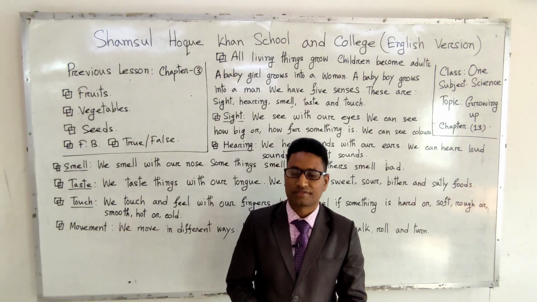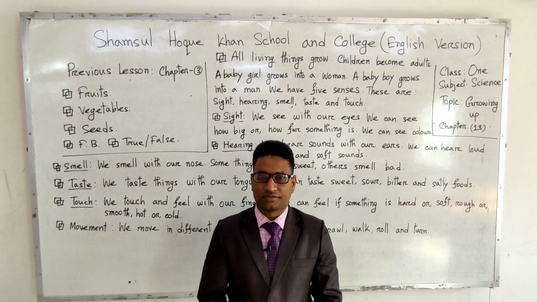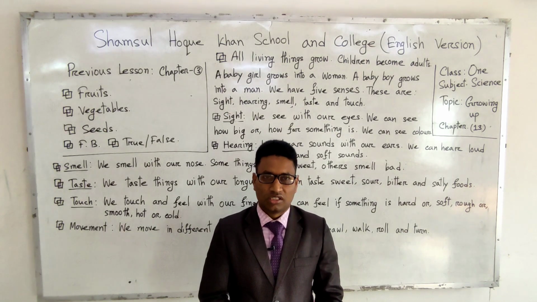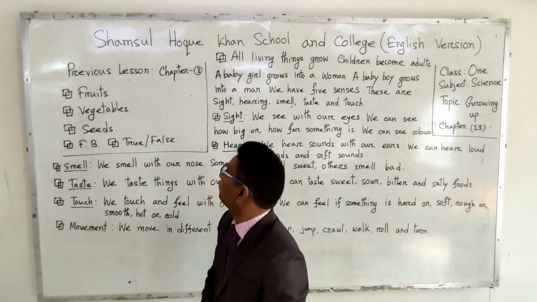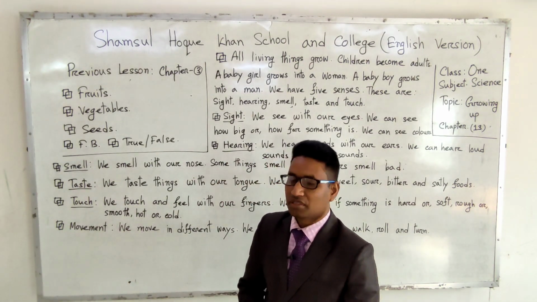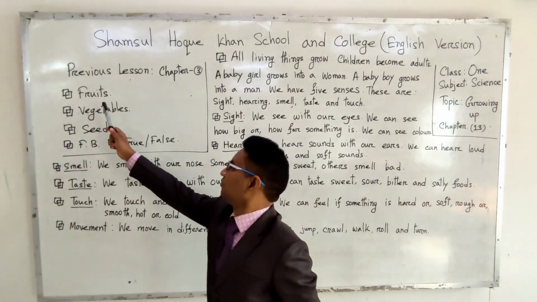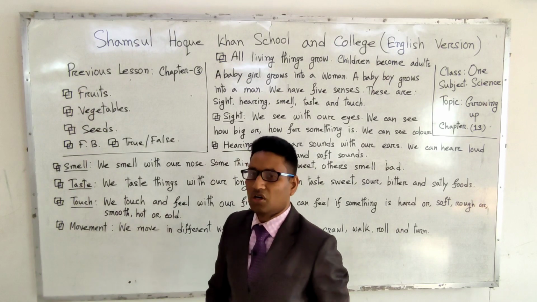In the previous class, Sheikh Yasin sir took chapter 3, and the topic was fruits, vegetables, seeds.